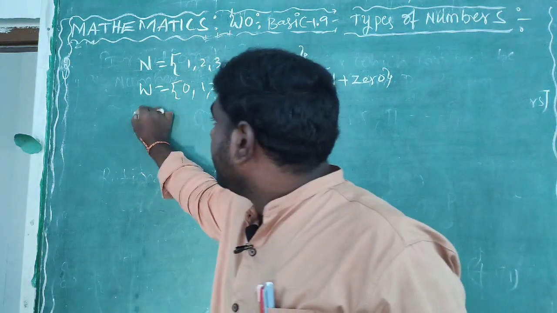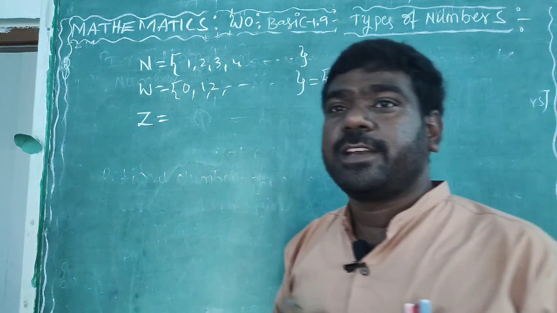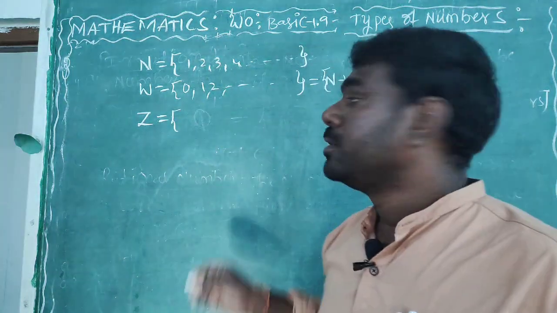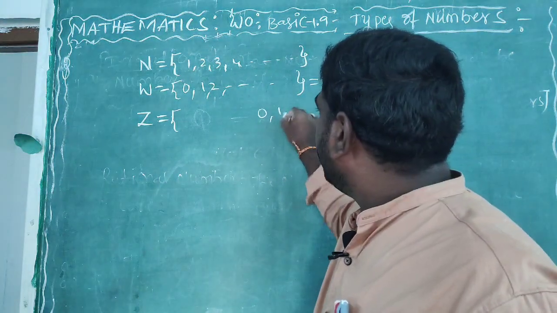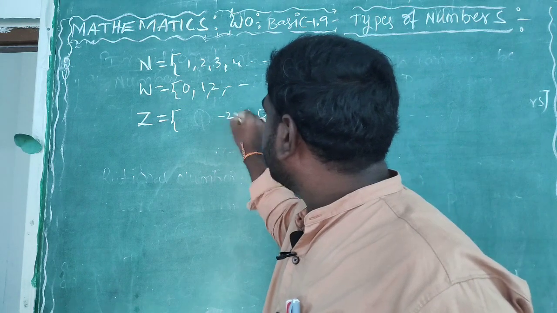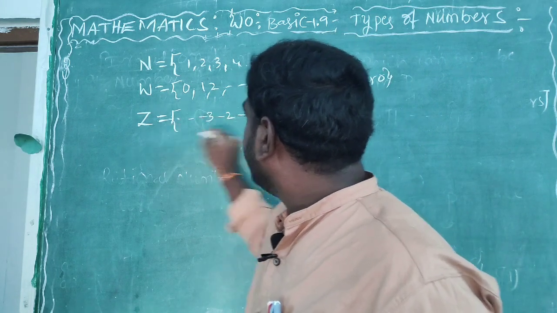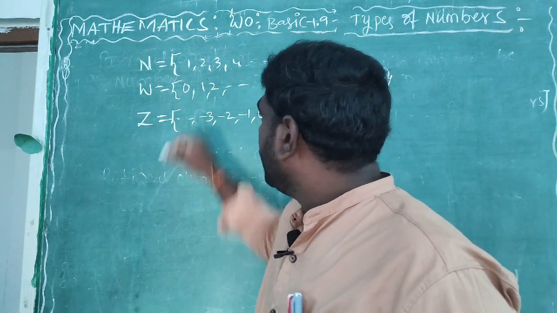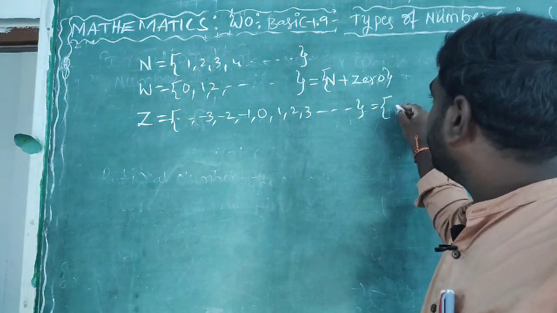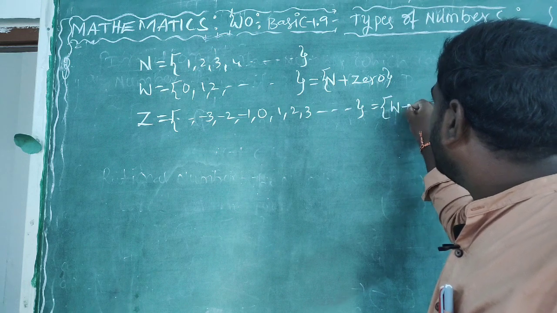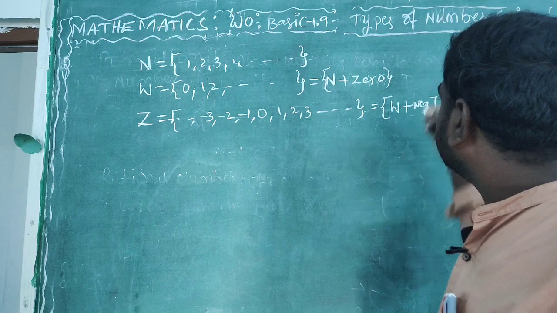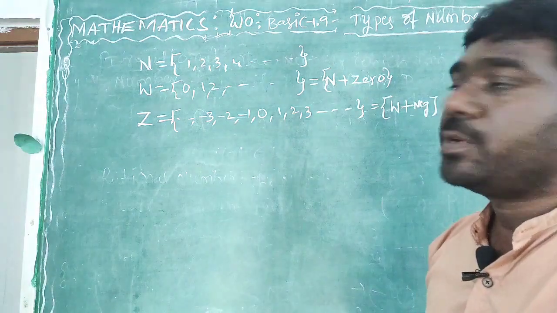Next one is integers. So what do integers mean here? Whole numbers plus negative numbers and so on. We can represent it again as the set of whole numbers plus negative numbers.